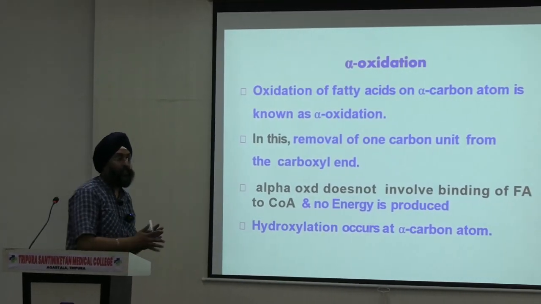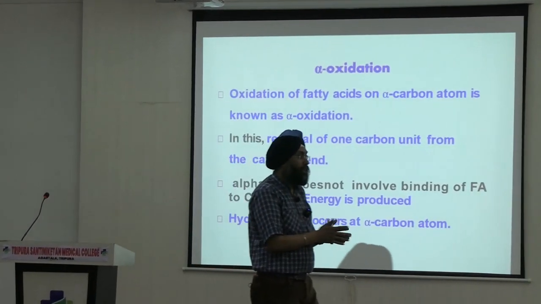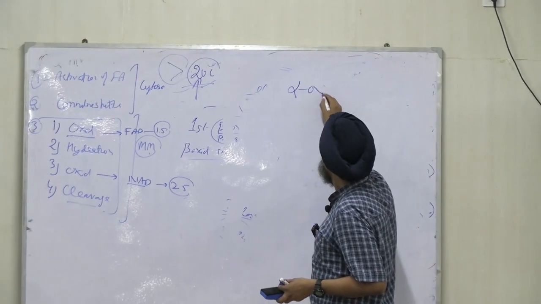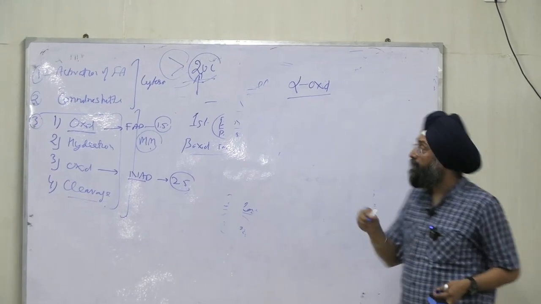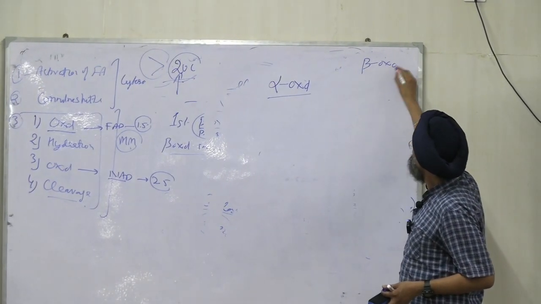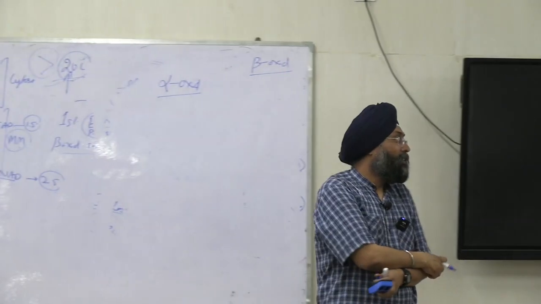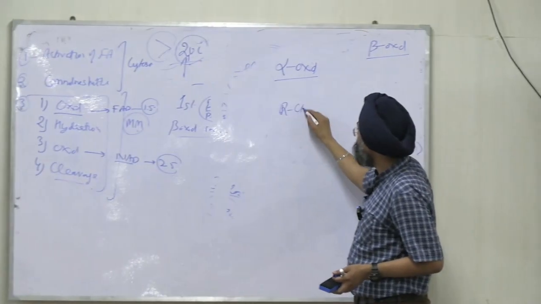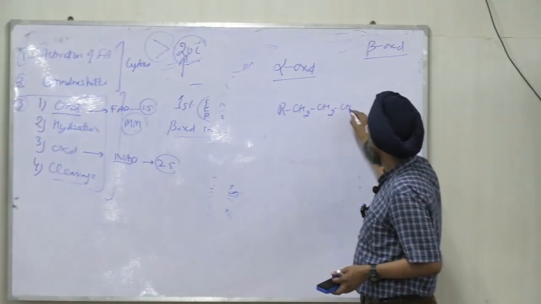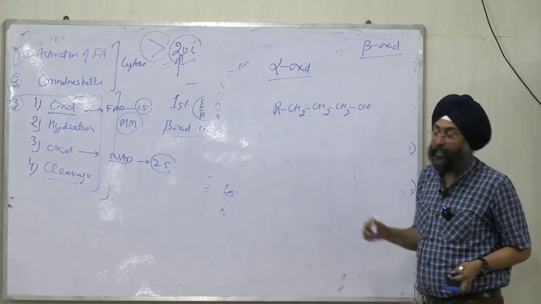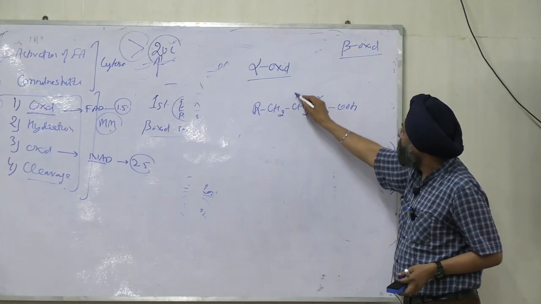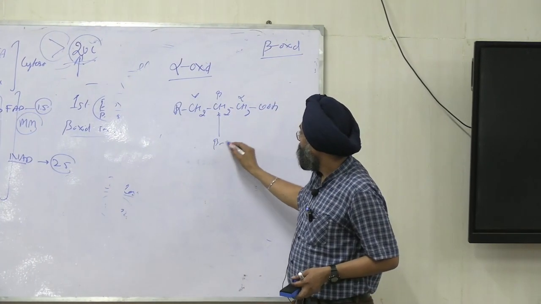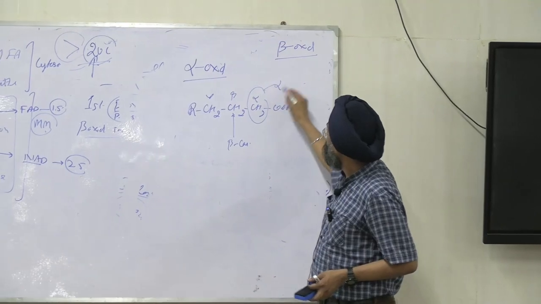Now coming on to the third, alpha oxidation. What does alpha mean? Now we will discuss alpha oxidation. In the previous class we discussed beta oxidation. What is alpha oxidation? I told you, hope you remember in the previous class, CH2, CH2, CH2, COOH. This is a normal fatty acid: alpha, beta, gamma and so on. Beta oxidation happens at the beta carbon, alpha oxidation happens at the alpha carbon.